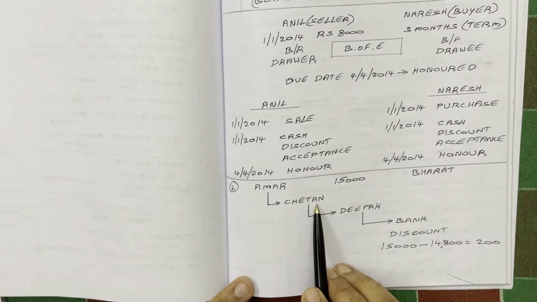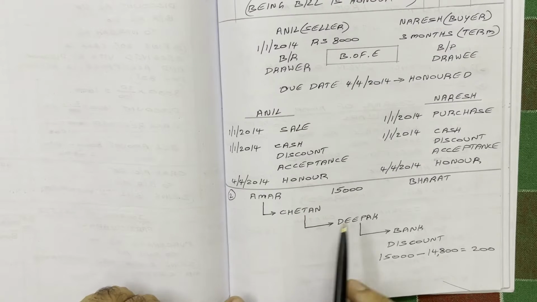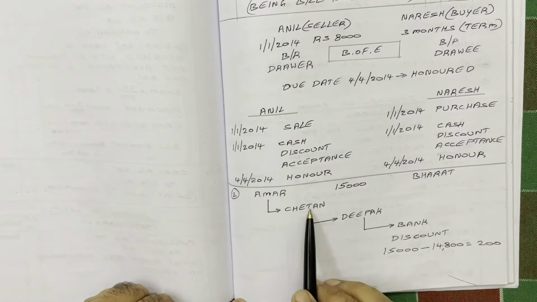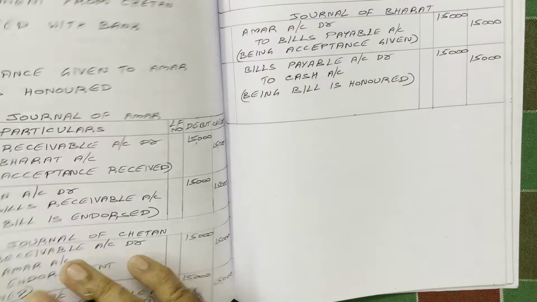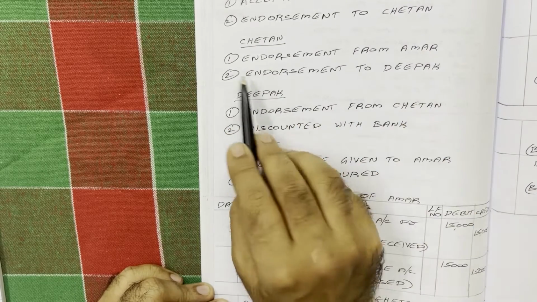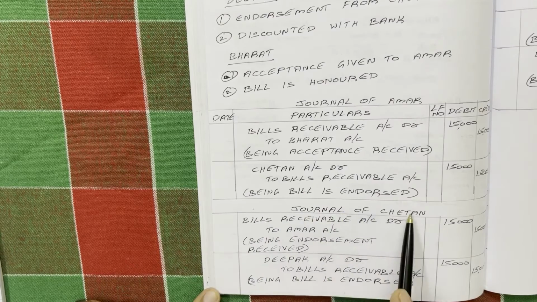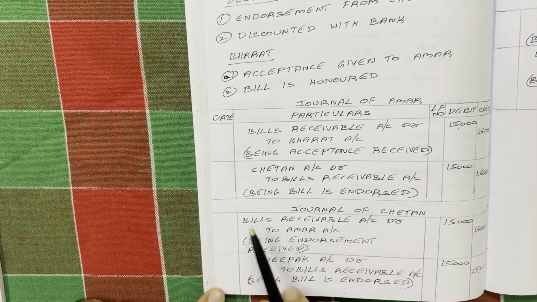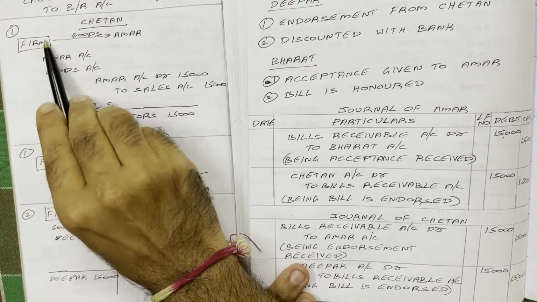Next come to Chetan journal. As we are preparing journal of Chetan, think from Chetan point of view. First what happened? From Amar, endorsement came. Next transaction, Chetan is endorsing this bill to Deepak. In Chetan books, first transaction is for endorsement from Amar. Second transaction is for endorsement to Deepak. This is journal of Chetan. Headings I am not writing because you will understand. In exam you have to write for every journal. Heading Chetan books.